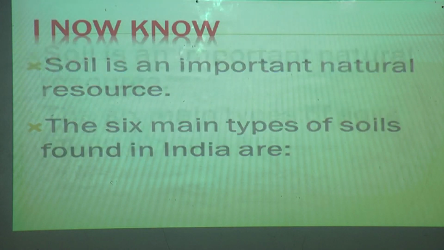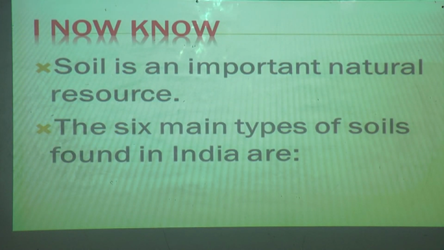So we have completed our lesson. So let us see what we have learned in this lesson. What do you all know now? Yes, soil is an important natural resource.